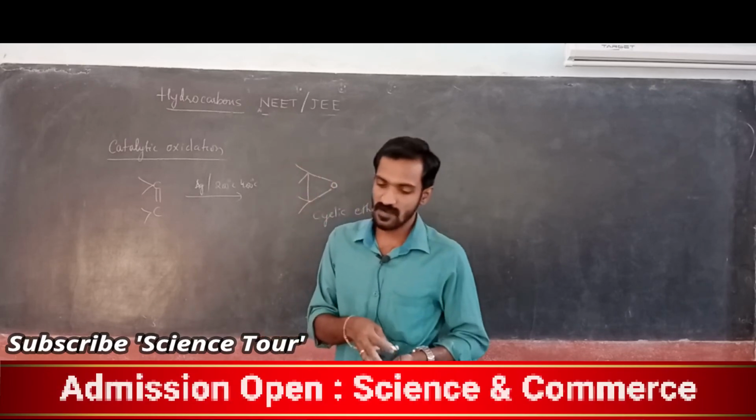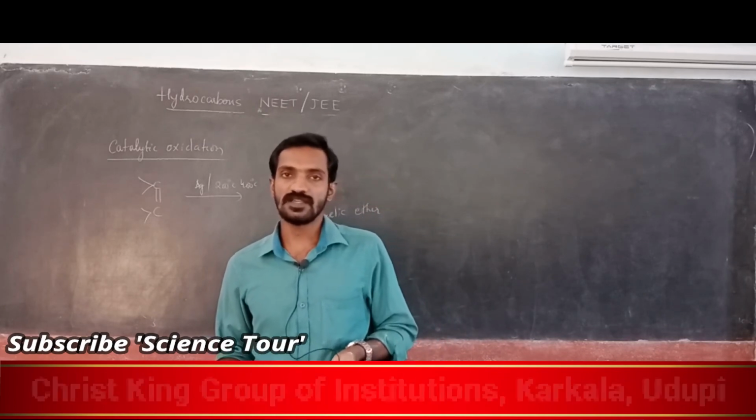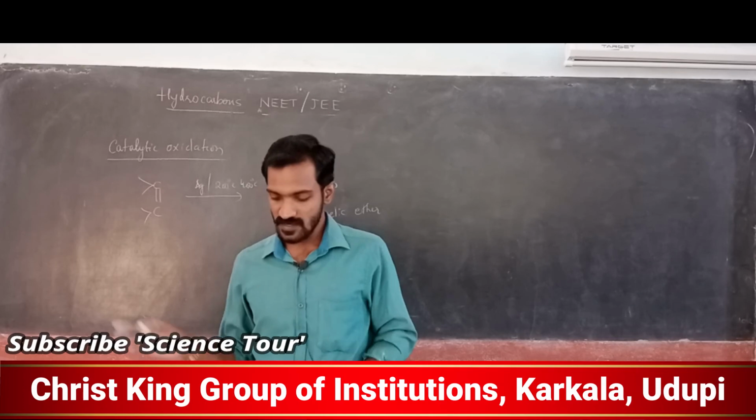Cyclic ether. It is called catalytic oxidation. In the presence of a catalyst like silver, alkene gets converted into cyclic ether. Note down, my dear students.